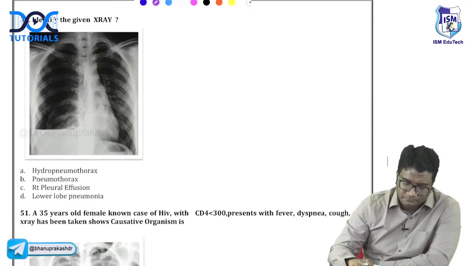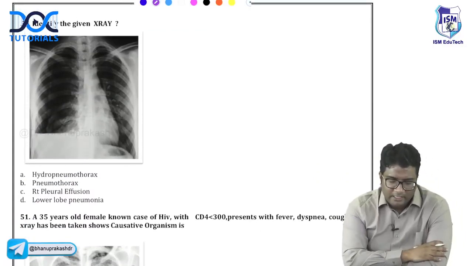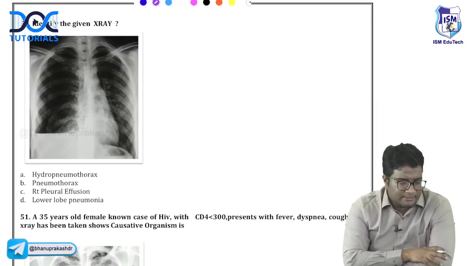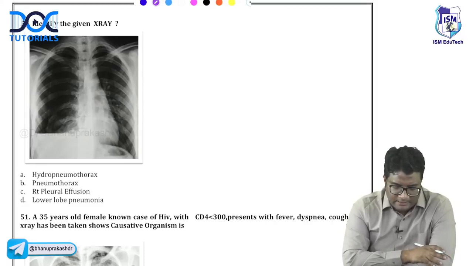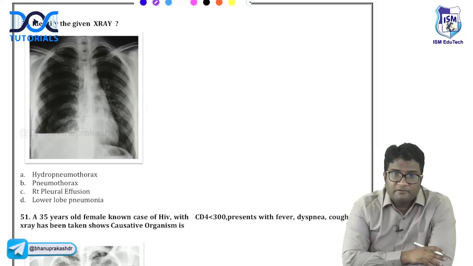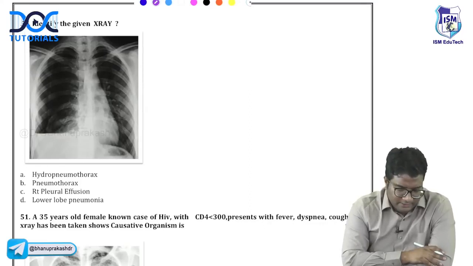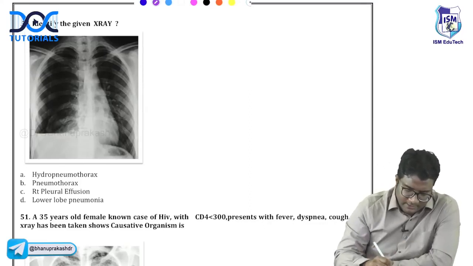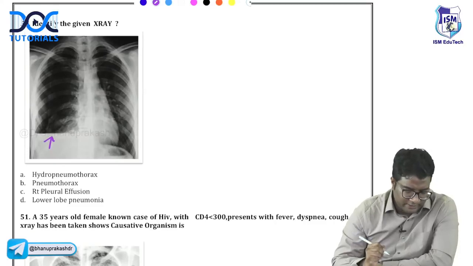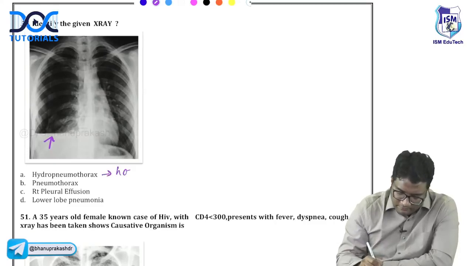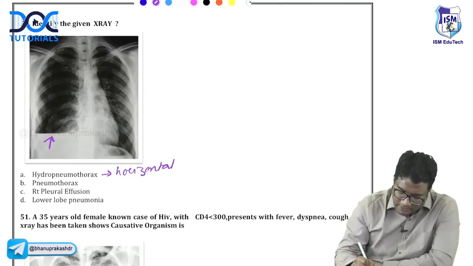Next. Okay. Identify the given X-ray. What do you think is this X-ray showing you? Very nicely, we covered 50 questions very fast. Which one is this? Very nice. This is simple. You are seeing a horizontal air fluid level.